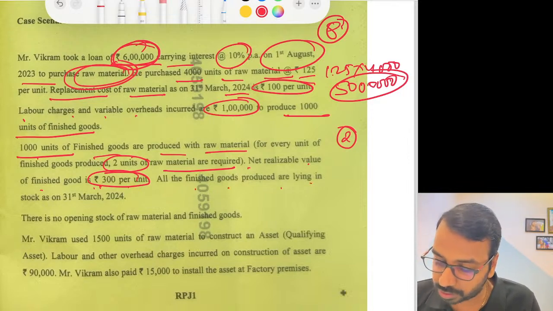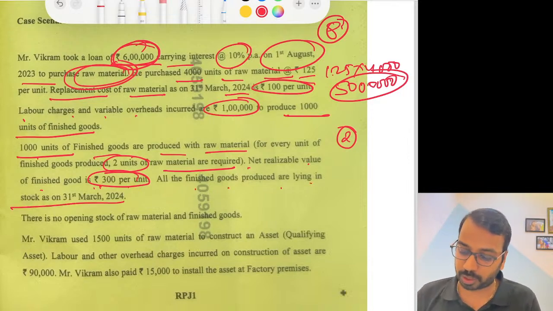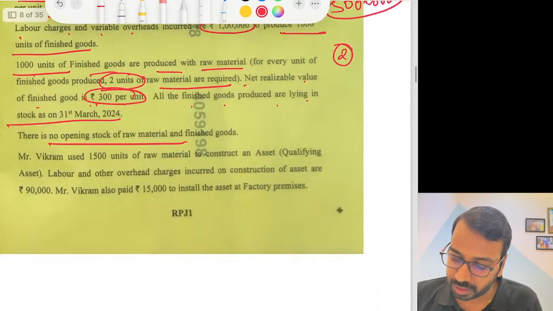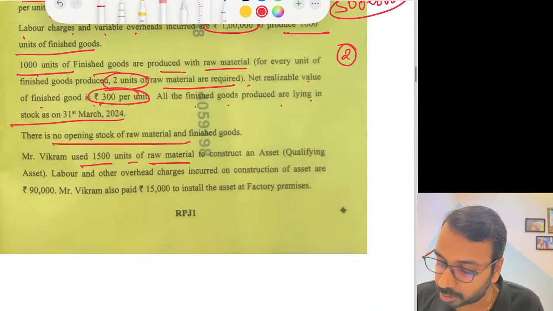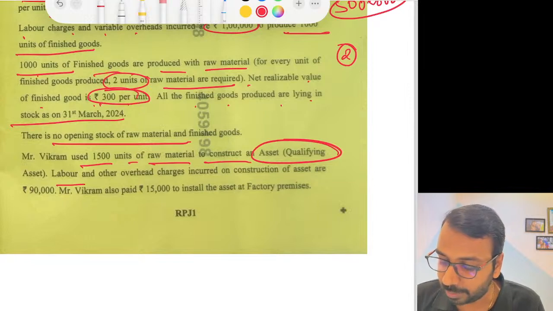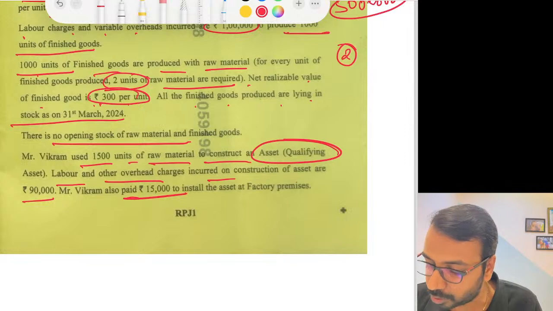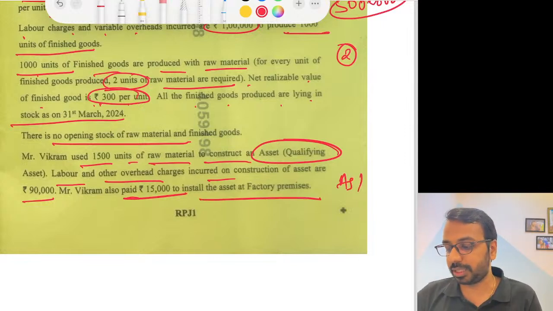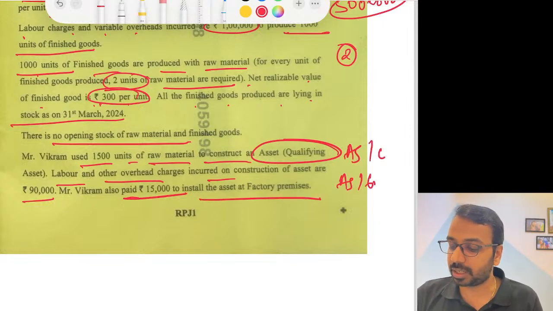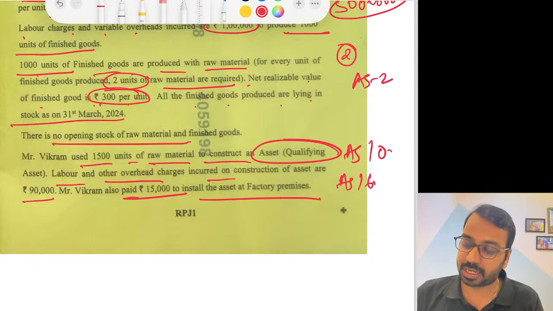All the finished goods produced are lying in stock as on 31st of March. There is no opening stock. Vikram used 1,500 units of raw material to construct a qualifying asset. Labor and other overhead charges incurred are 90,000, and also 15,000 to install the asset. This is something to do with Accounting Standard 16 and Accounting Standard 10. And here we have Accounting Standard 2.